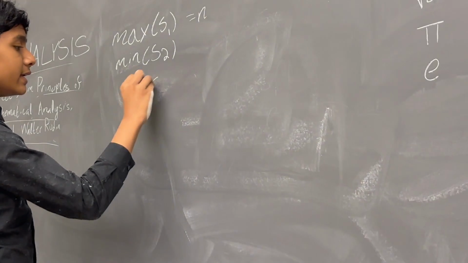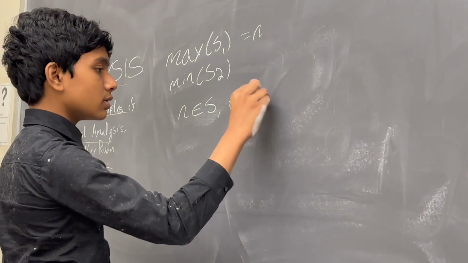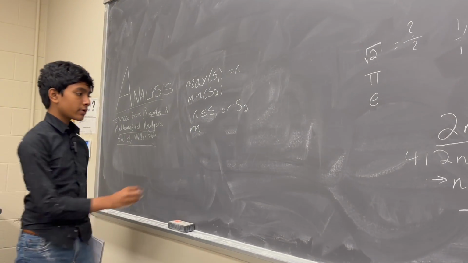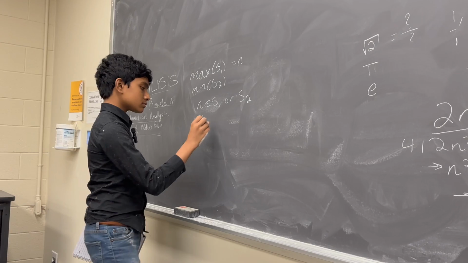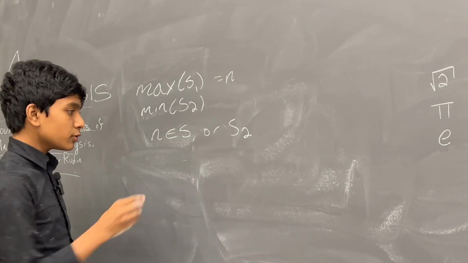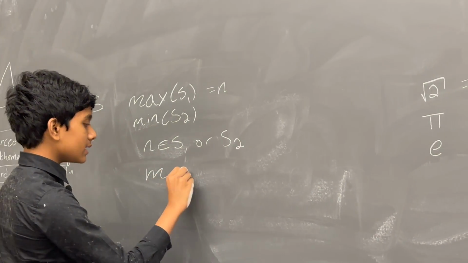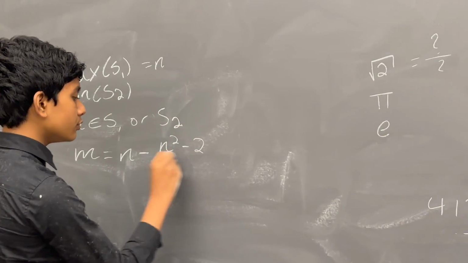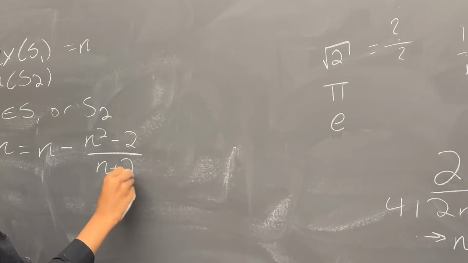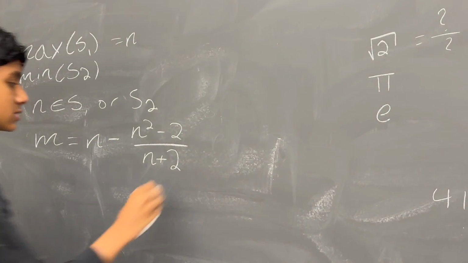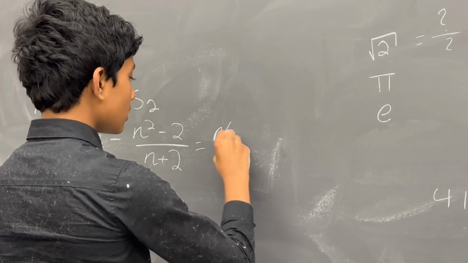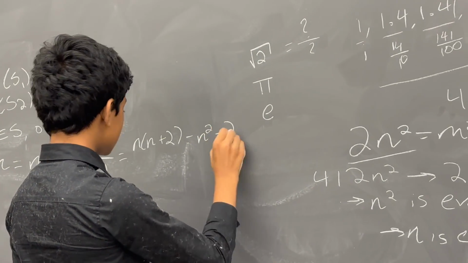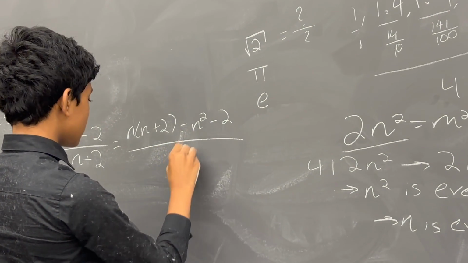Let n be in either of these sets, S1 or S2. Then, let's say we have a new number, m, such that m is equal to n minus (n squared minus 2) over (n plus 2). And what does this end up giving us? Well, this is equal to (n times (n plus 2) minus (n squared minus 2)) divided by (n plus 2).